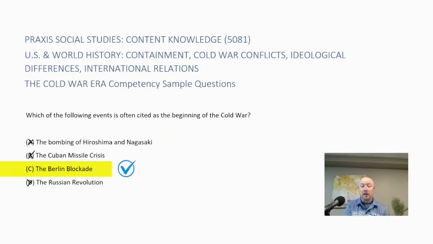And the correct answer here is C, the Berlin blockade. This is often cited as the beginning of the Cold War, where the Soviet Union blocked ground access to West Berlin from the Western countries, the United States, Great Britain, and France.